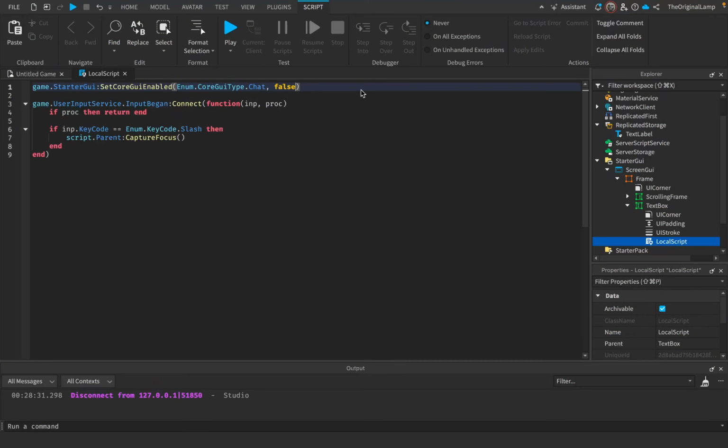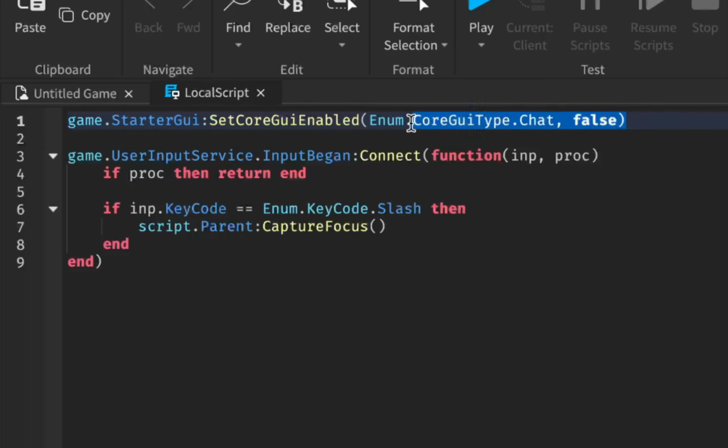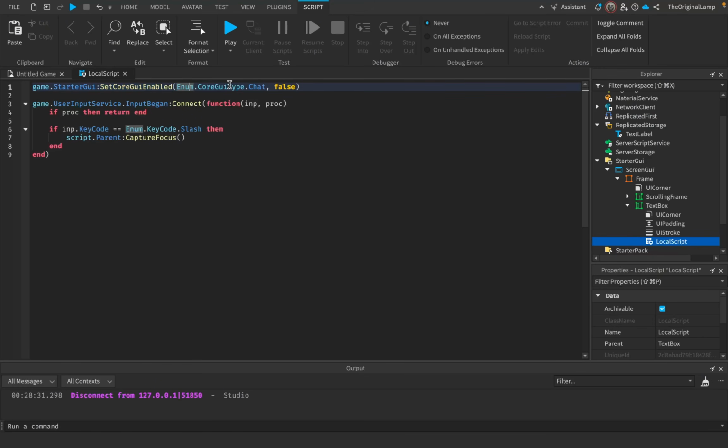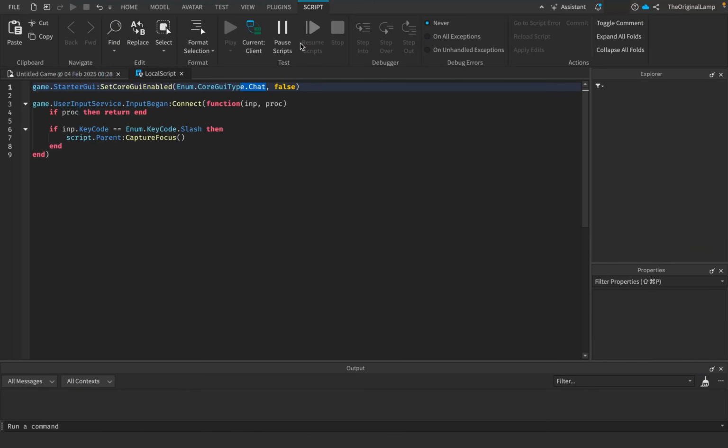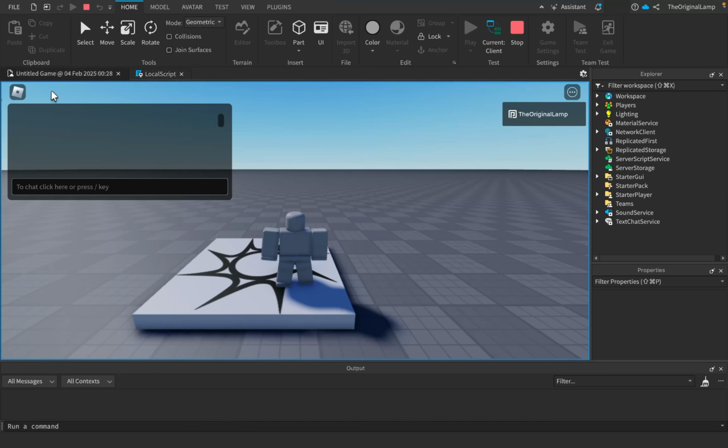Now disabling chat was actually pretty easy. I just have to do this little function, right? So I said GUI enabled, I get the chat, I set it to false, and now what's going to happen is that whenever I play the game, there should basically be no chat. There we go, right? And so now if I press /, nice.